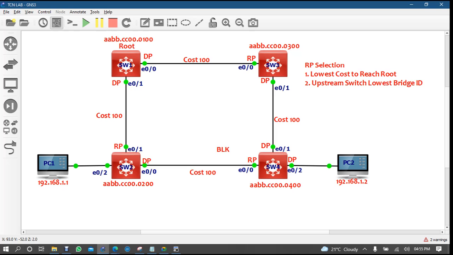Now tell me, who will win? The top one. So this will be blocked, right? And this remaining one is a DP, because here is no one to compare.